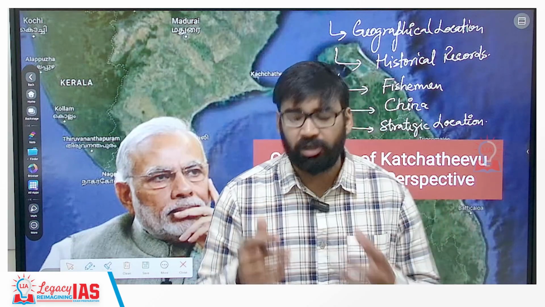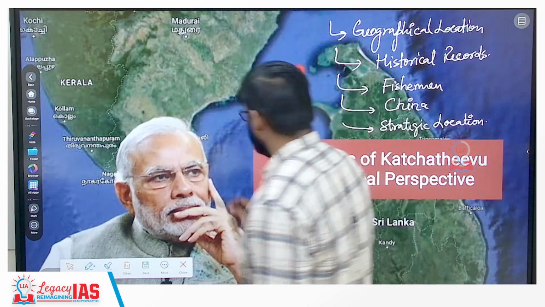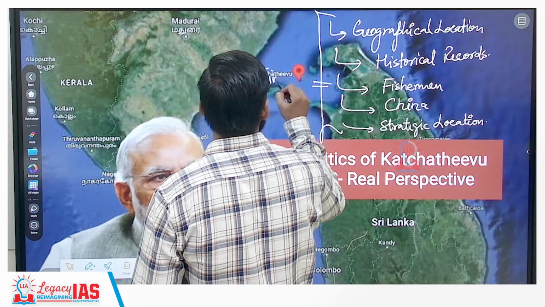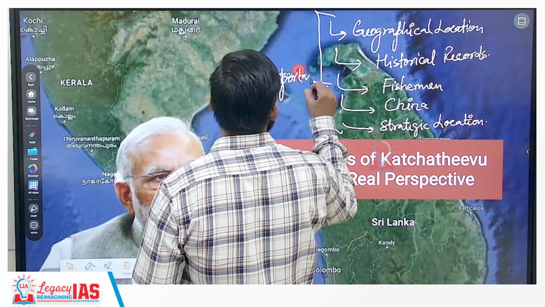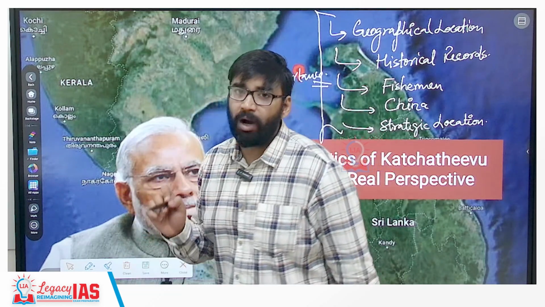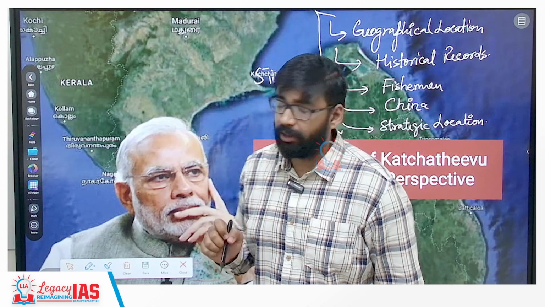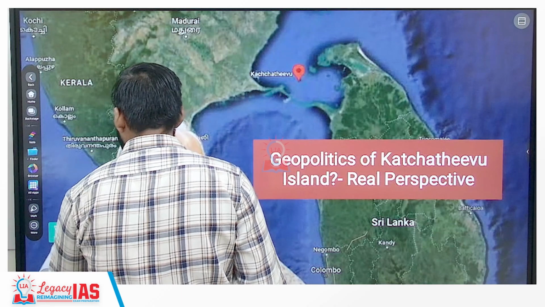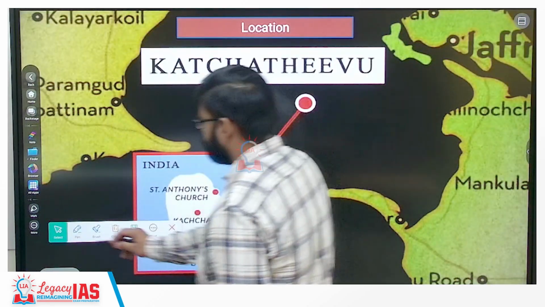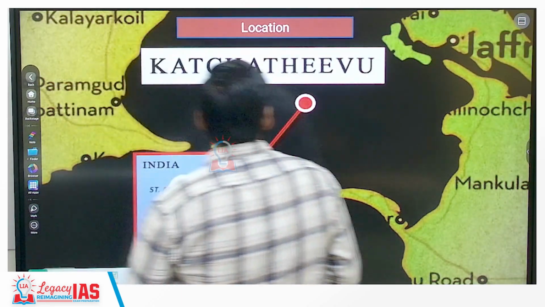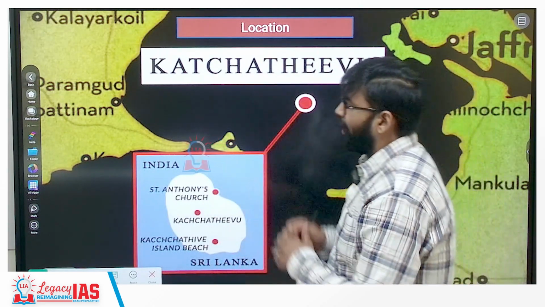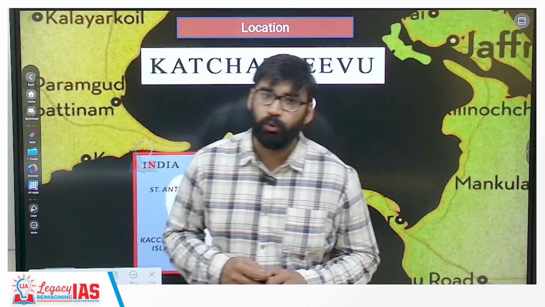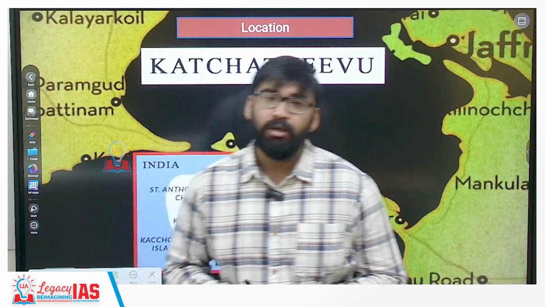Now, what is the location of Katchatheevu Island? So let's see. Remember these 5 reasons why Katchatheevu Island is important to India. Clear? Now, as you can see in this map, see this location, Katchatheevu Island. Why is it important with respect to India? The most important thing is location.